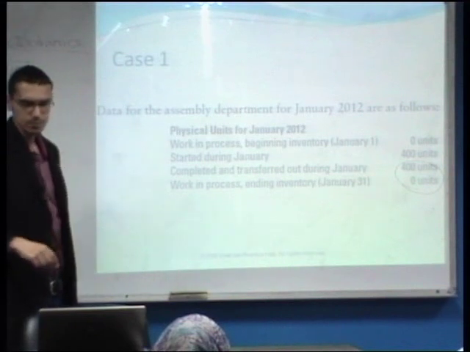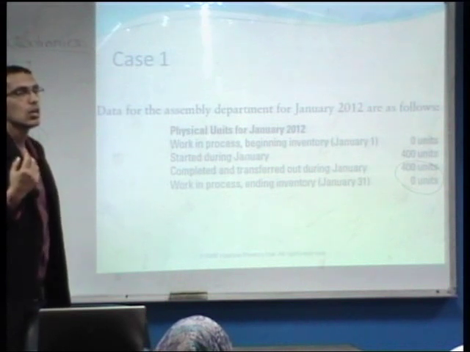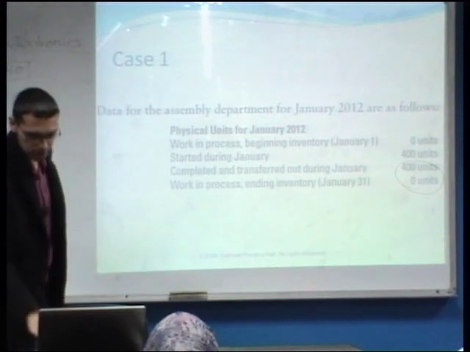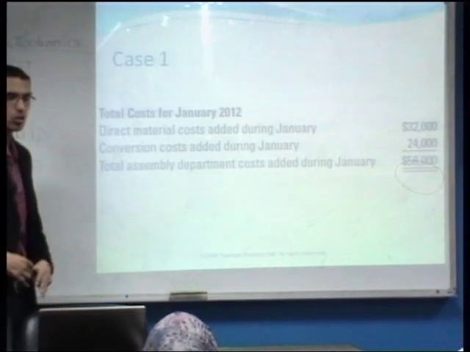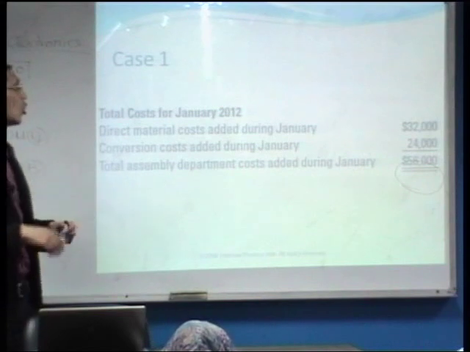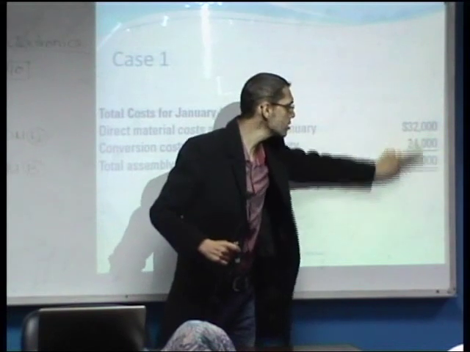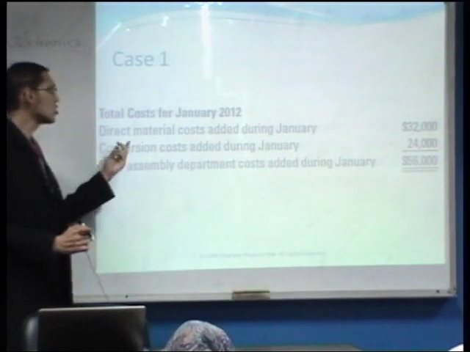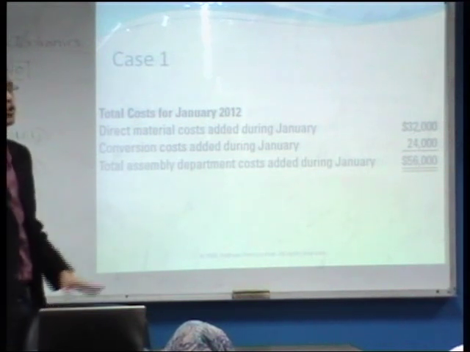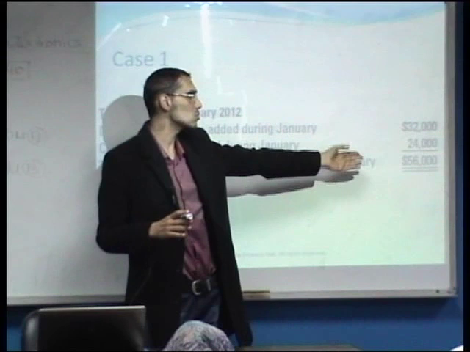Now, after this data, they gave us the information regarding the costs that were incurred within the manufacturing process in January. Let us see what the costs were like in January 2012. As we can see here, we have direct material costs added during January, $32,000, and the conversion costs also added in January, $24,000. Therefore, the total costs added in January in the assembly department would equal $56,000, which is 32 plus 24,000.